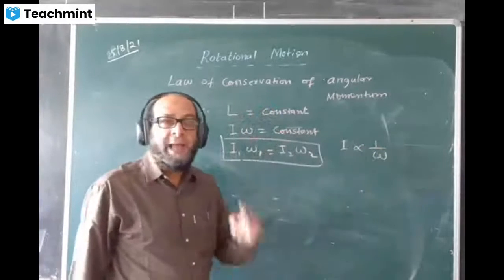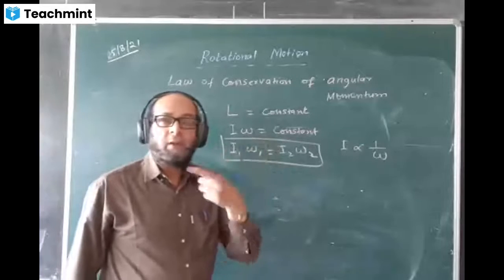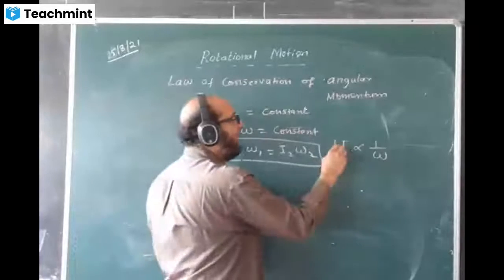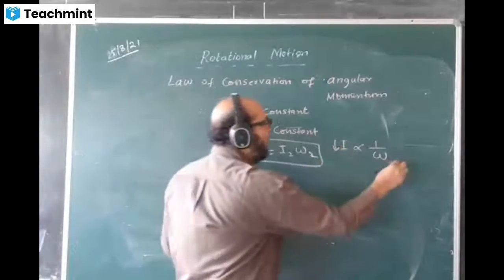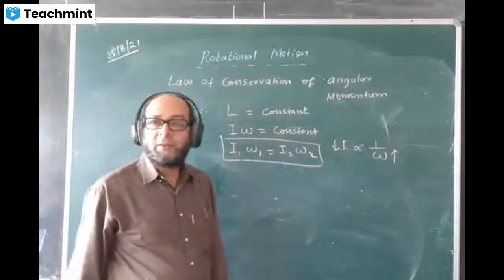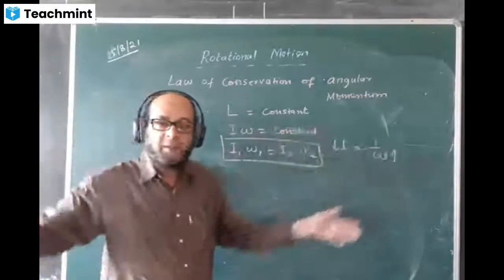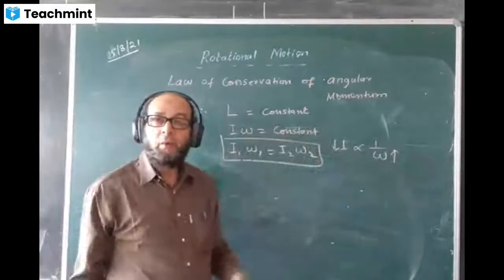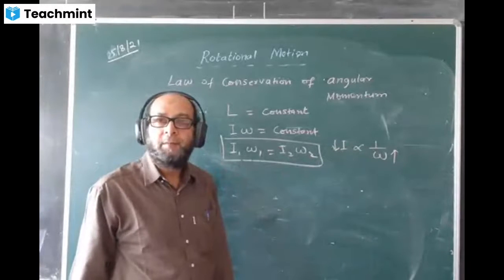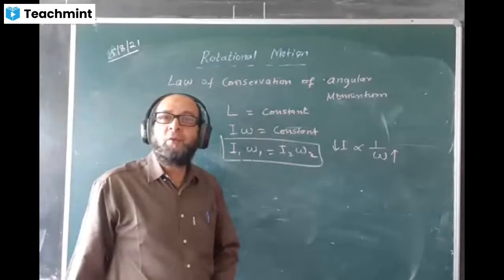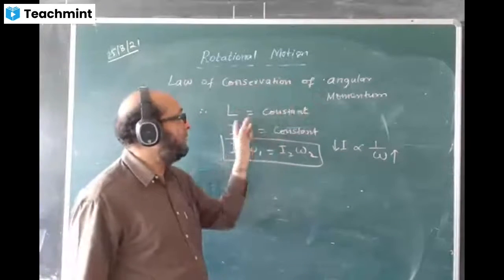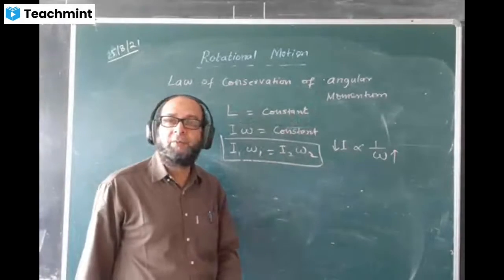When I is more, omega will be less. For the bigger disc, the radius is more, so moment of inertia is also more, so speed is less. We can find the reason from the law of conservation of angular momentum.